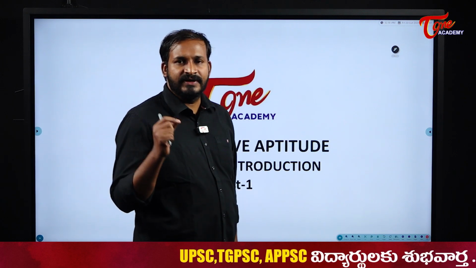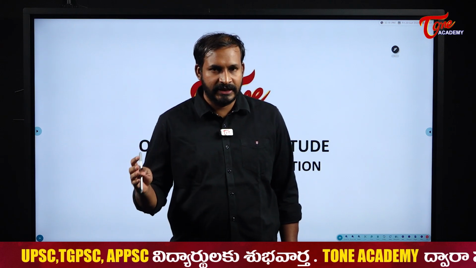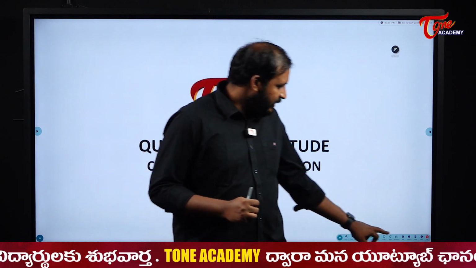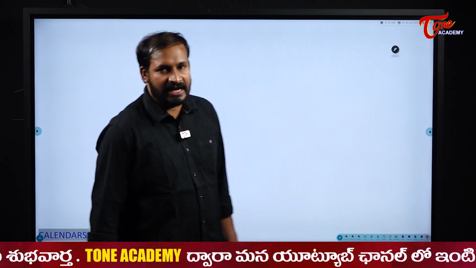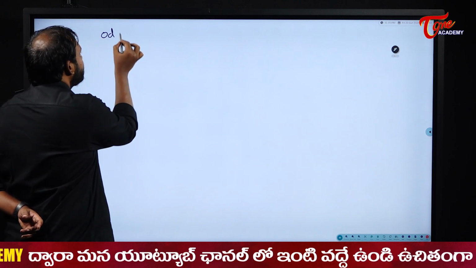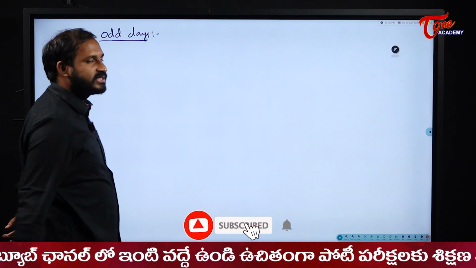This calendars topic is very important for all competitive examinations. Definitely, in all competitive examinations they are going to ask a minimum of one question from this calendars concept. Now we will see this concept. Students, we will solve this entire calendar concept based on odd days. What are these odd days?